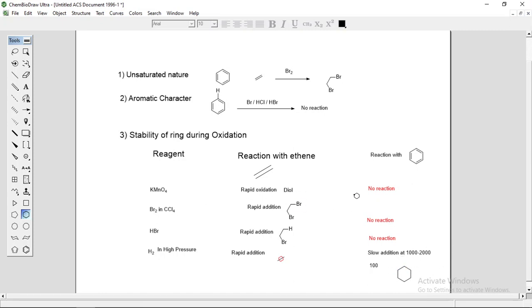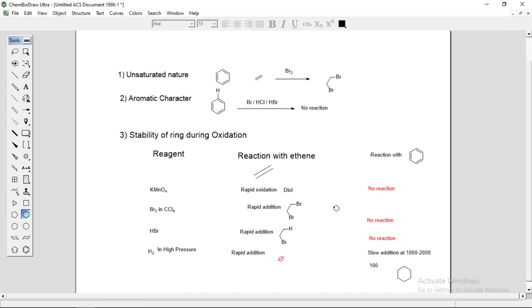Sometimes it undergoes oxidation reaction also, but it requires very drastic conditions, very high temperature and very high pressure. So the ring remains intact unless the reaction condition is drastic.